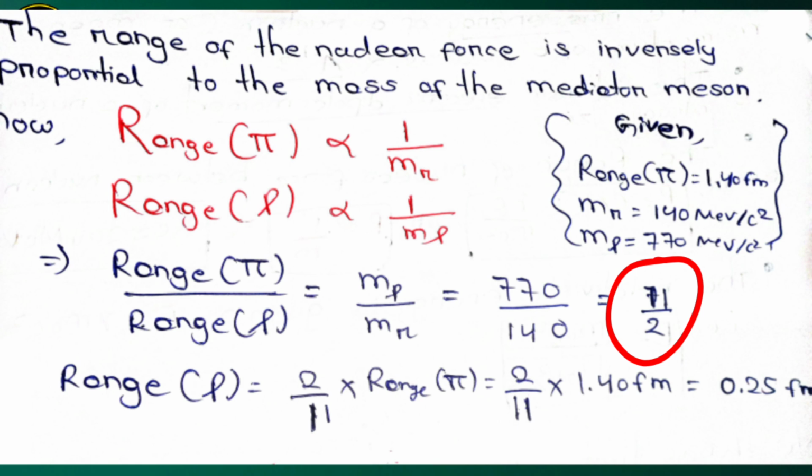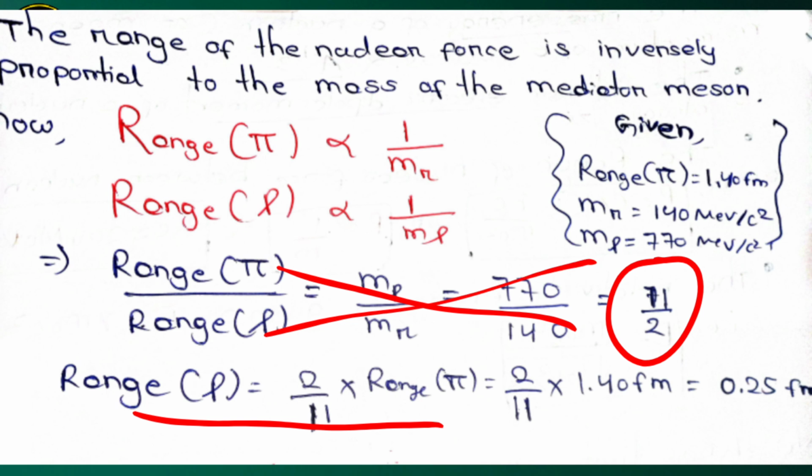Now in the question we have to find the range of this force due to exchange of rho meson, so we have to find range of rho. Range of rho is equal to 2 by 11 multiplied with range of pi. How did we get this? By simply cross multiplying: range of pi multiplied with 2 is equal to range of rho multiplied with 11. So 2 by 11 multiplied with 1.40 femtometer is equal to 0.25 femtometer.